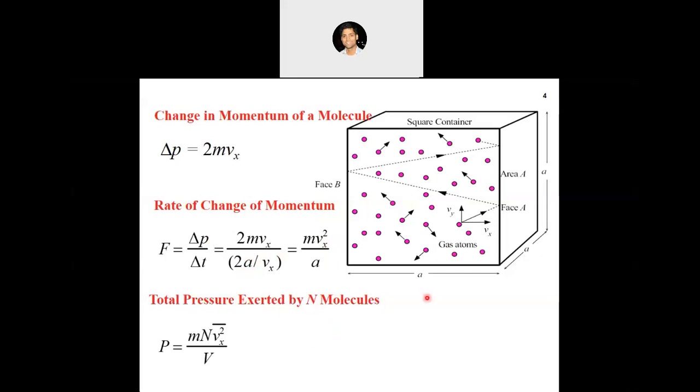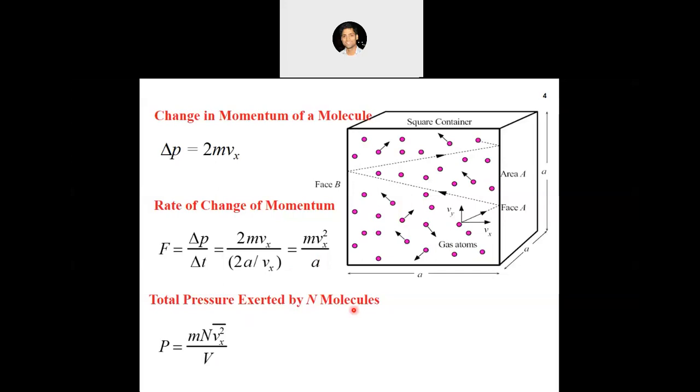You might be having a question: why didn't we consider the change of momentum here? Because actually we are trying to derive the pressure on this wall only. That is why we are taking only the collisions which are happening with this wall into consideration. Now we can define the pressure on this wall because of this collision. Because of one molecule, of course, it will be equal to mvx square, and the area of this wall is a square, right? So if we divide this by a square, it will become mvx square by a cube, and a cube is equal to the volume of the container, right?